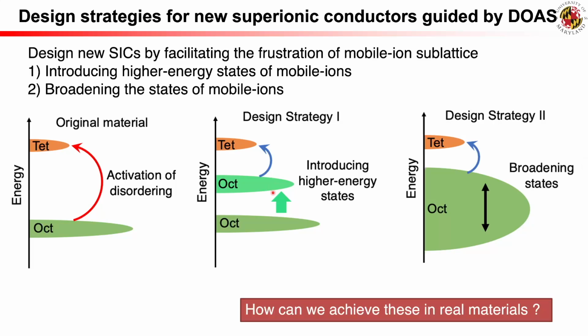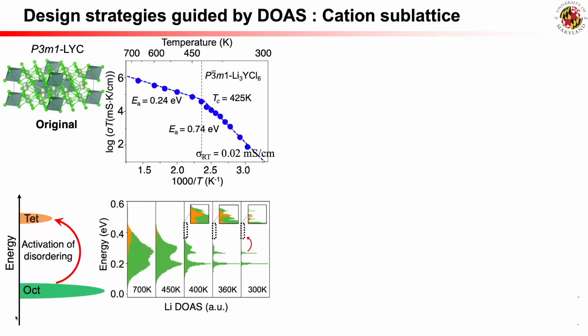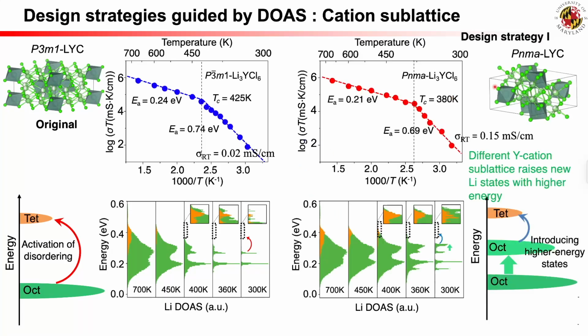Now we will demonstrate these design strategies in the LYC material by modifying the cation or anion sublattice. Here we demonstrate design strategy 1 in a PNMA polymorph phase of LYC with identical HCP chlorine anion sublattice but a different yttrium cation sublattice, which are experimentally known.